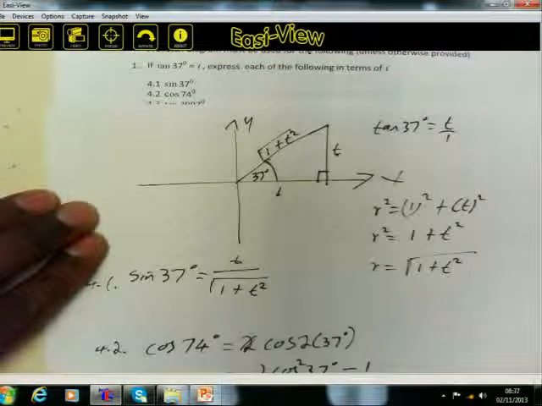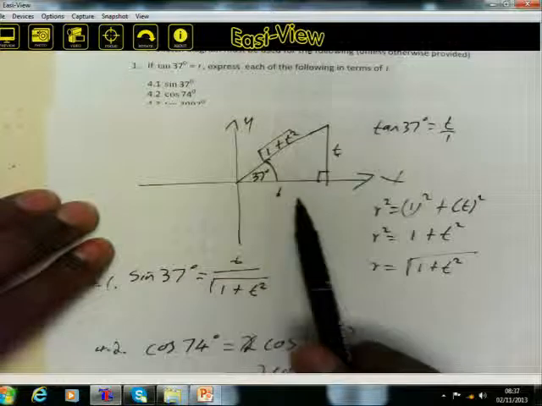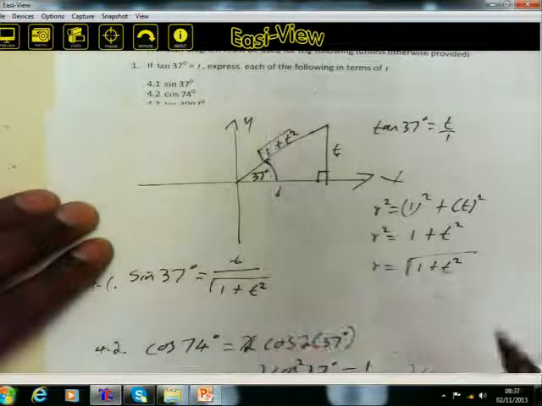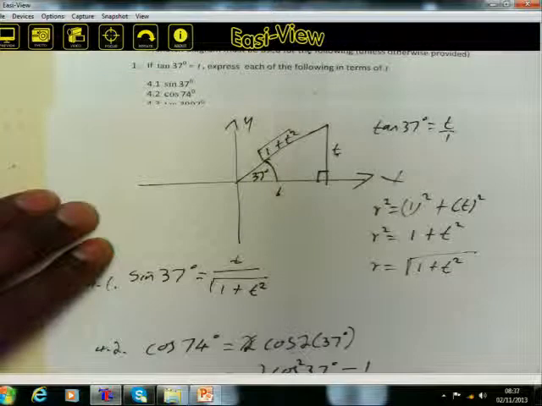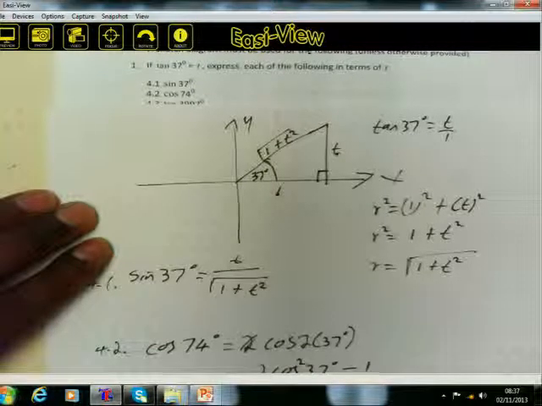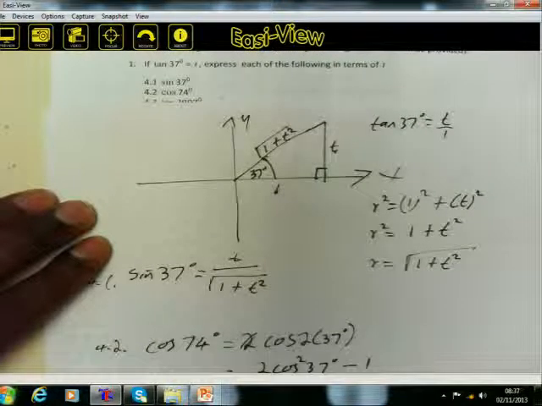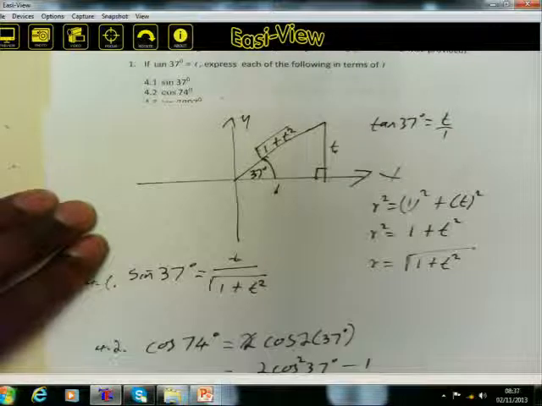Then we simplify it. We start by checking the cos of 37. Cos is adjacent over hypotenuse, so it's 1 over the square root of 1 plus t squared. Because it's cos squared, you also square this one. Minus 1.